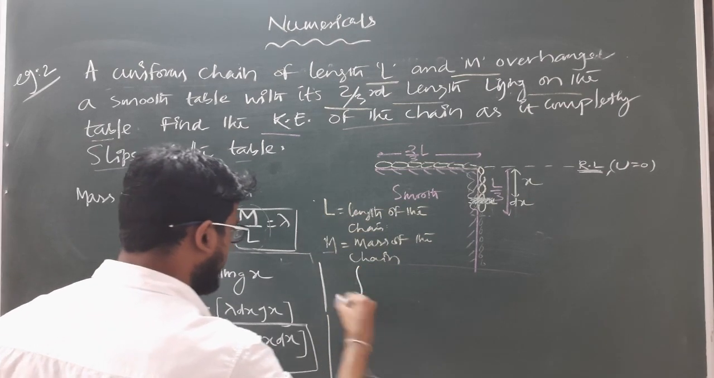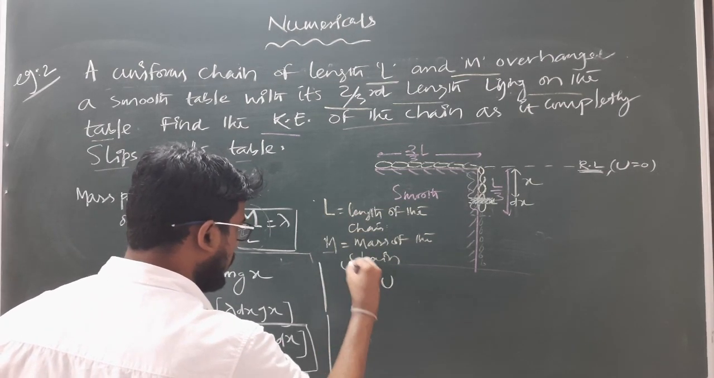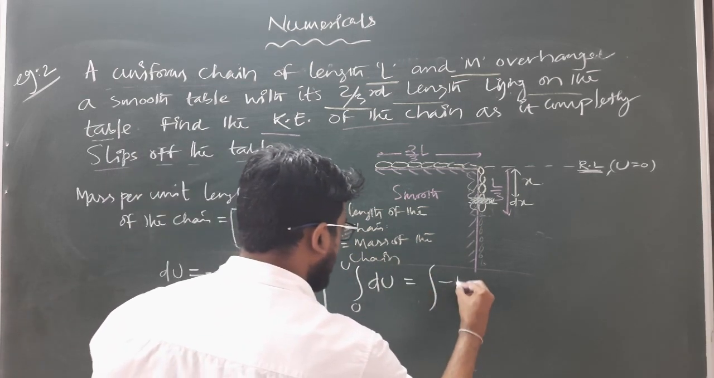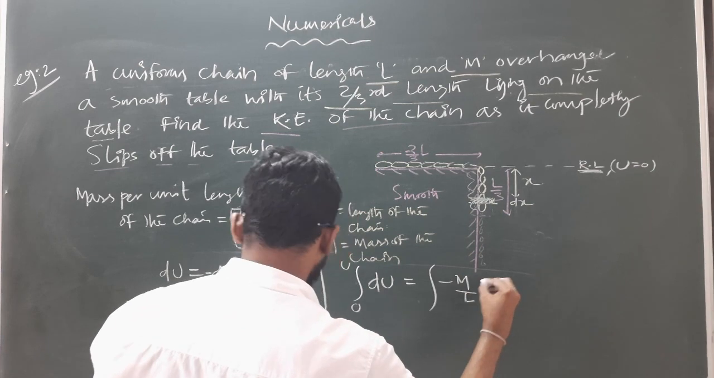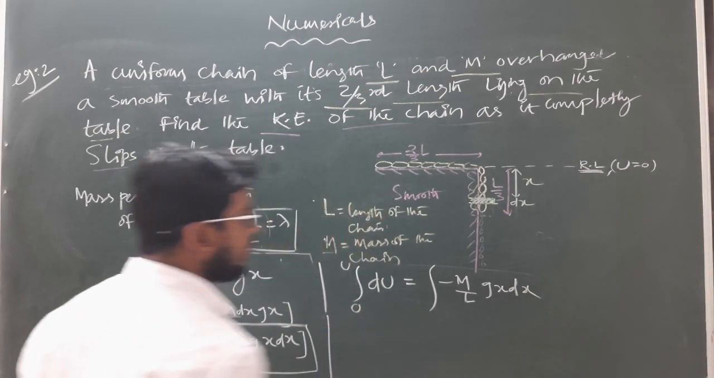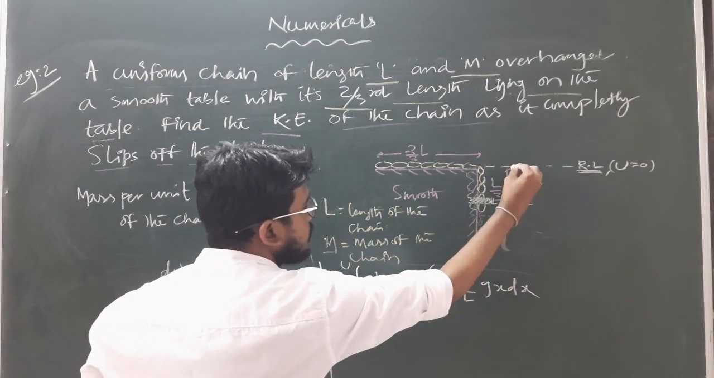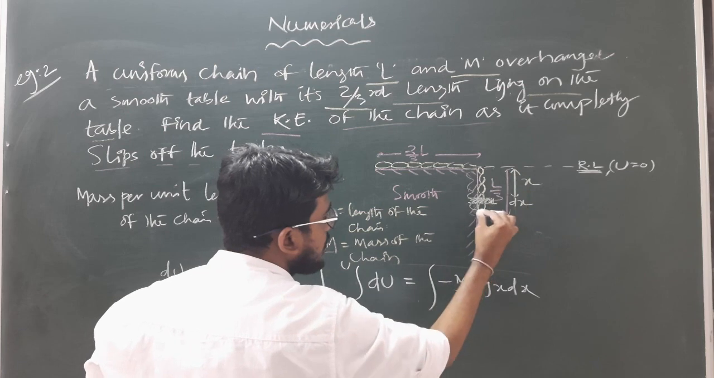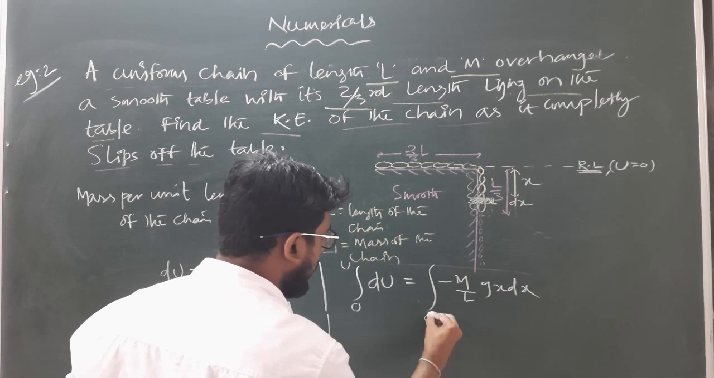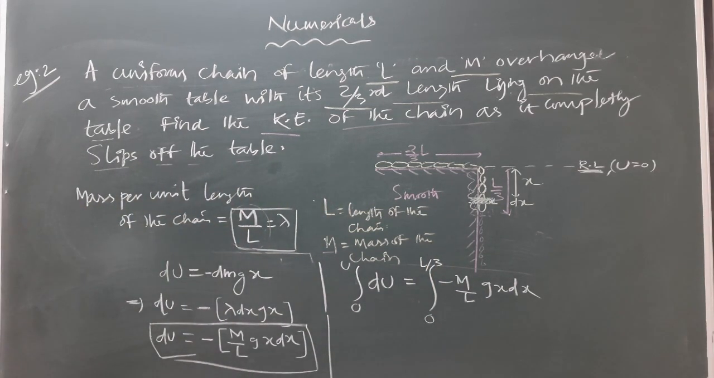So now integrating this, we will get the potential energy which varies from 0 to U, equal to the integration of minus M by L g x dx. And what is the limit? If x is taken from this reference line, x can vary from 0 up to the maximum length, and the total length of the hanging chain will be L by 3, so its limit varies from 0 to L by 3. So now integrating this,